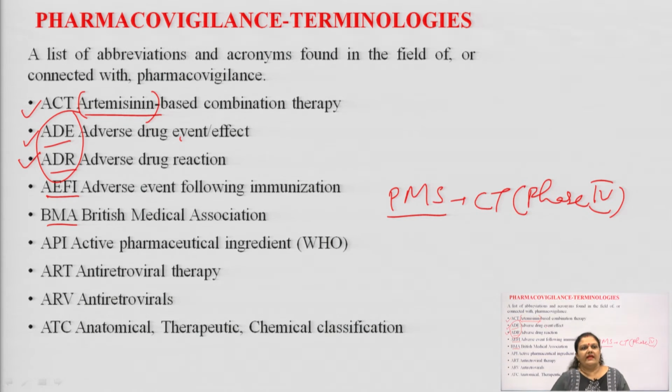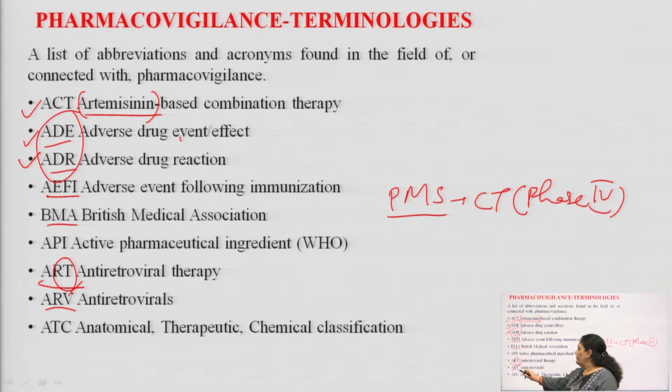Okay, students. Next is the ART. So, you have to remember, A means antiretroviral therapy, R is the retroviral infection. For example, we have various viral infections, again I am talking about COVID-19. So, SARS-CoV-2, it is the SARS virus. Okay. So, antiretroviral therapy, antiviral therapy.